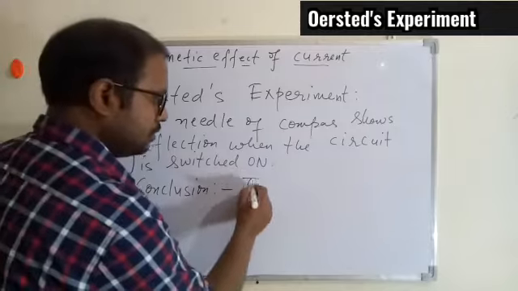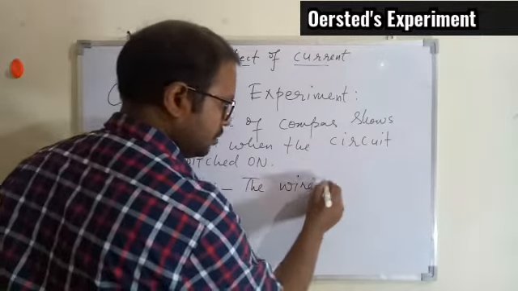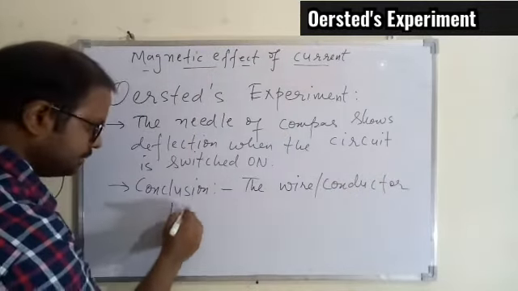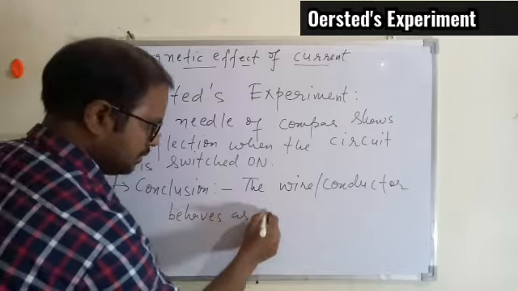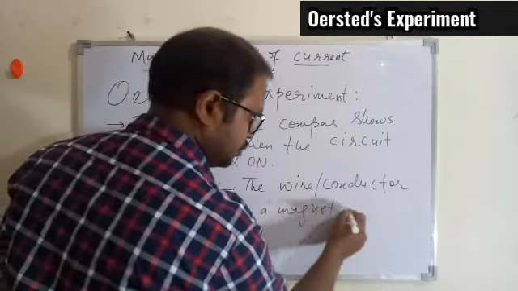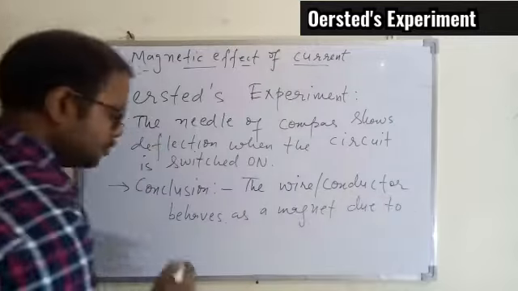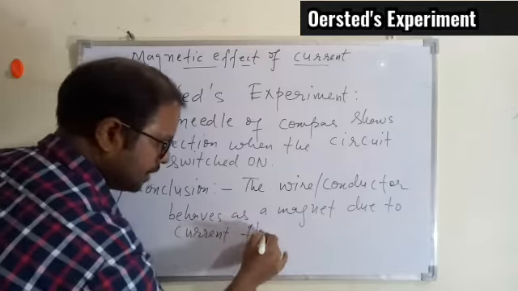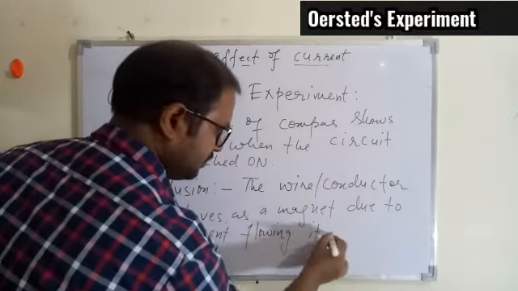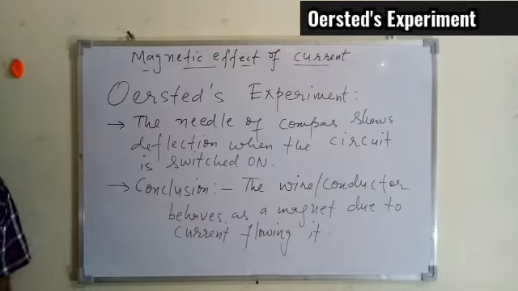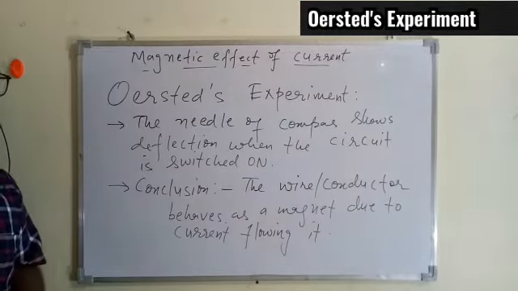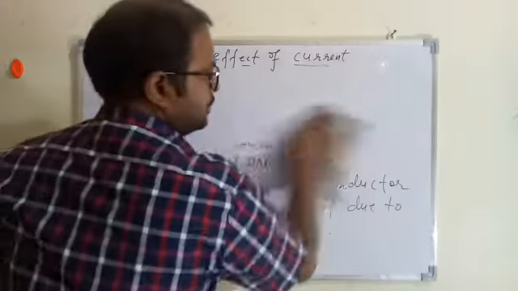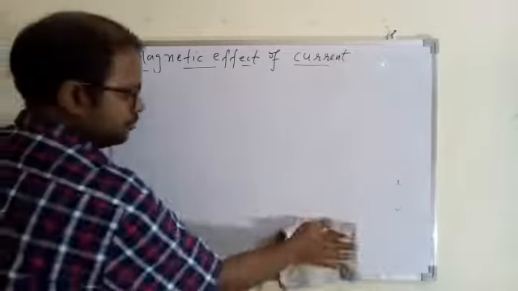So we can write down: the wire or conductor behaves as a magnet due to current, the electric current flowing through it. So that is a simple experiment, and we understood the meaning as well. So let's move to the next topic. I hope this was understood by you.